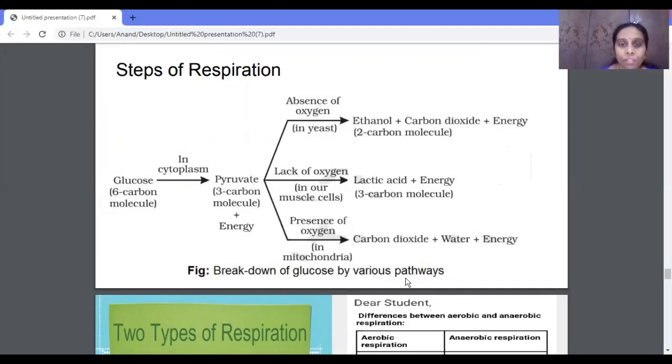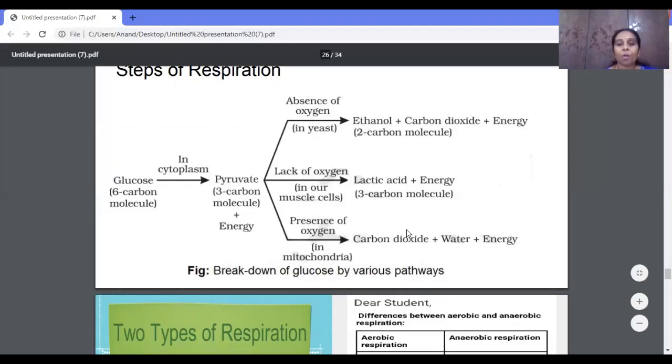So what are the differences between aerobic and anaerobic respiration? Aerobic respiration takes place in the presence of oxygen. Anaerobic respiration takes place in the absence of oxygen. Then aerobic respiration takes place in both cytoplasm and the mitochondria, whereas anaerobic respiration takes place in the cytoplasm itself. And what is the end product of aerobic respiration? Carbon dioxide, water and the energy. Whereas in anaerobic respiration, in the case of yeast, what is obtained is ethanol, carbon dioxide and the energy as the end products, whereas in a muscle cell, lactic acid and the energy are the end products.